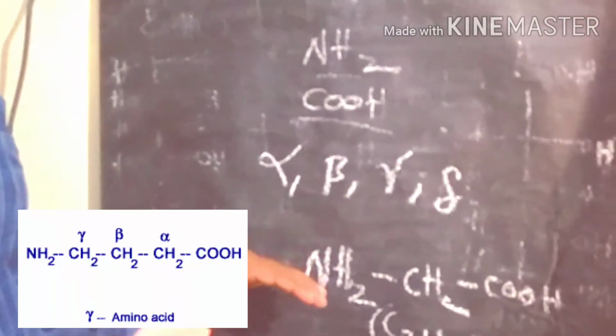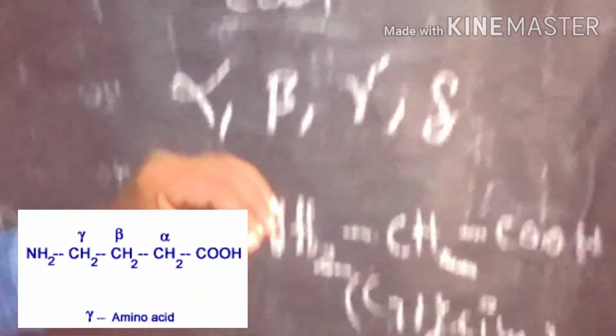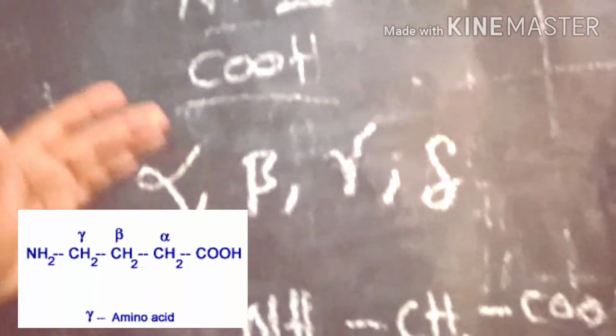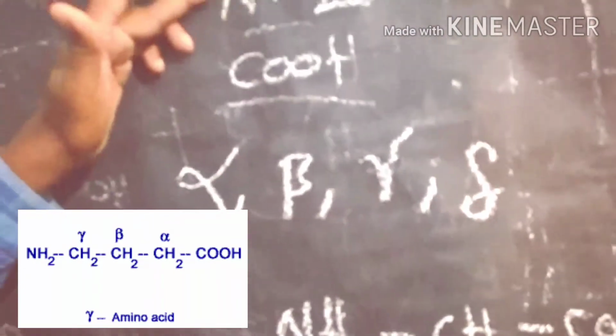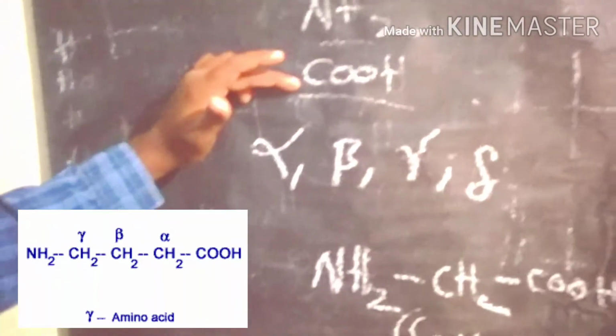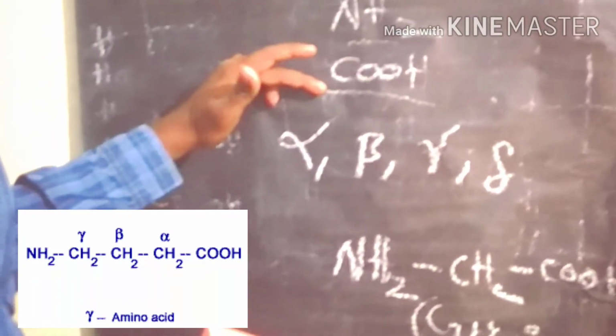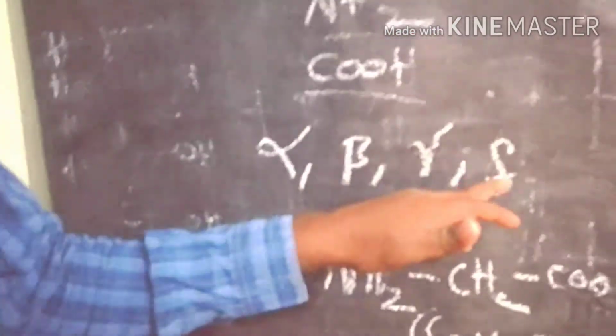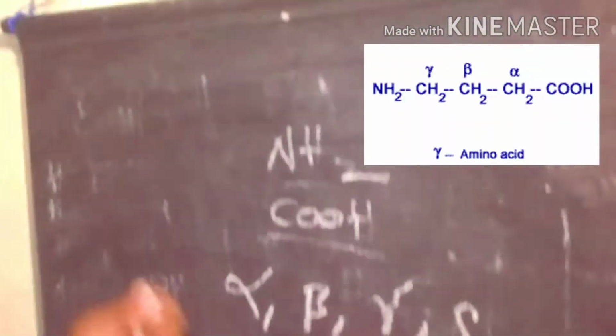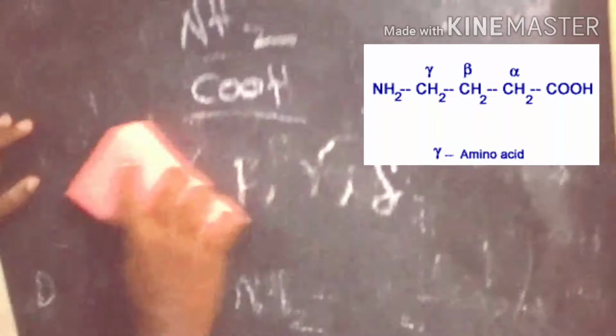The amino acid is mainly contained in a protein chain. We have amino and acid group positions, so we further classify amino acids into 4 types: alpha, beta, gamma and delta. Let's discuss the alpha, beta, gamma, delta amino acids.